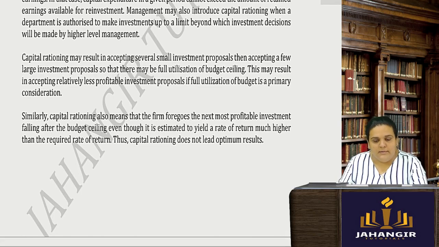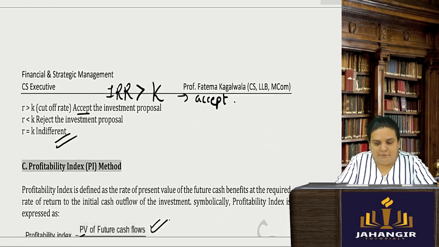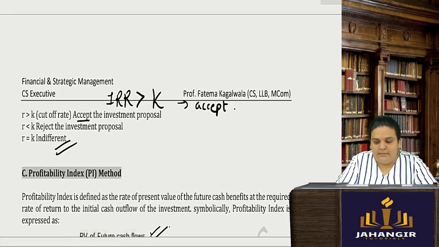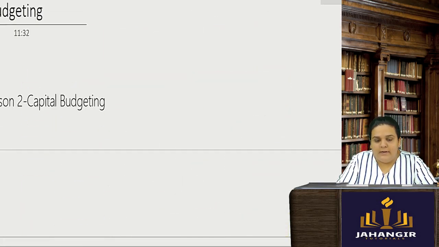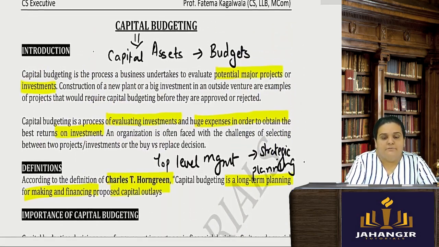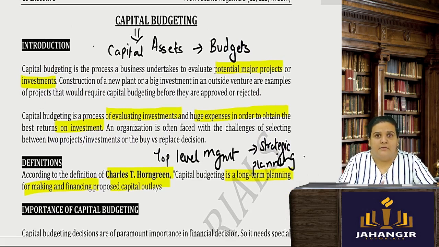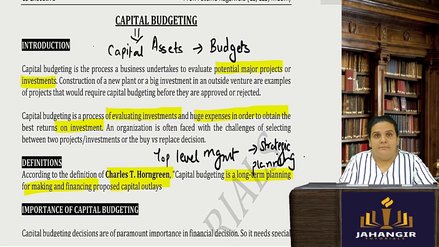You can just go through it and read it. That is it for your capital budgeting chapter. If you all have any questions or doubts, you can ask me. And regarding the methods of capital budgeting, please go through all the sums which we have solved: IRR, ARR, payback period method, profitability index. I have not left any sums. Even the big problems have been solved. We have also solved them in the form of small MCQ type questions. So please refer to that.